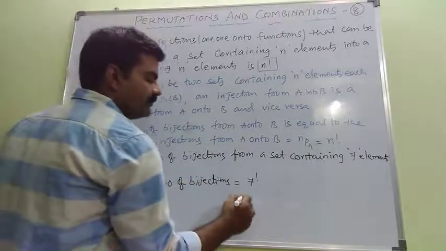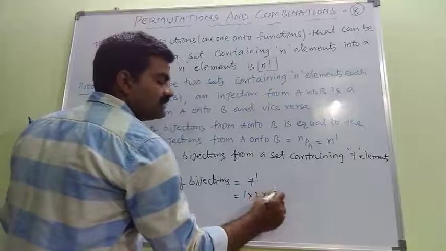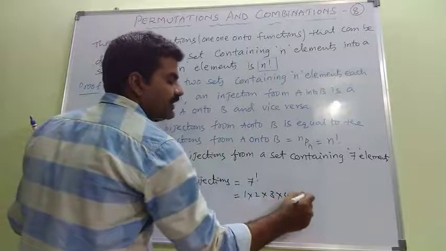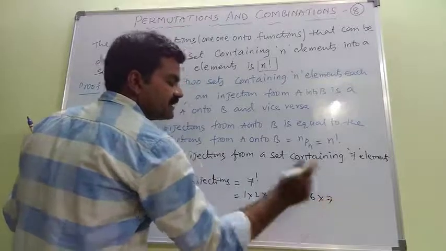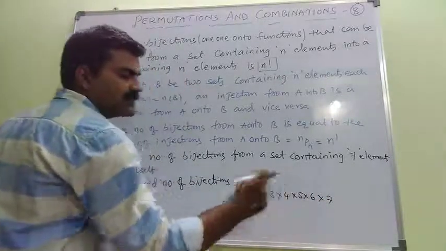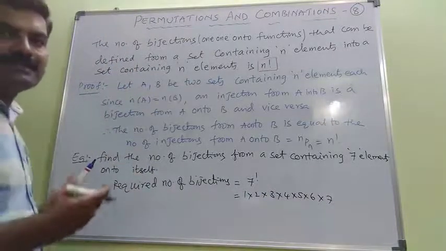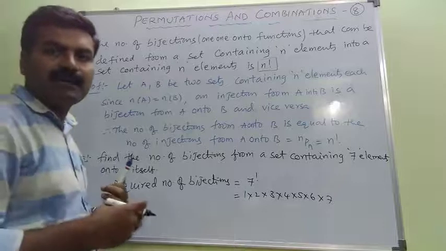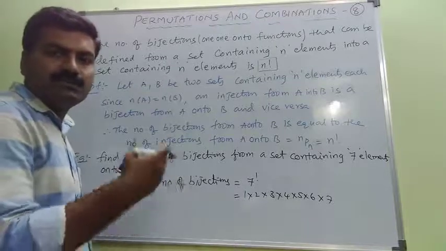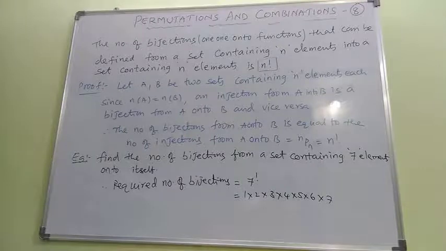Now the way of 7 factorial: 1 into 2 into 3 into 4 into 5 into 6 into 7. The meaning of 7 factorial is the product of the numbers 1 to 7. Or you can also go in reverse order, starting with 7 into 6 into 5 into 4 into 3 into 2 into 1.